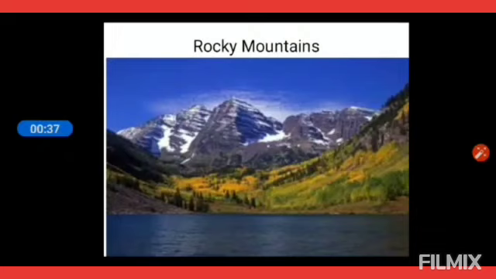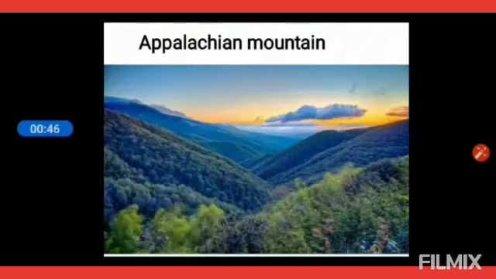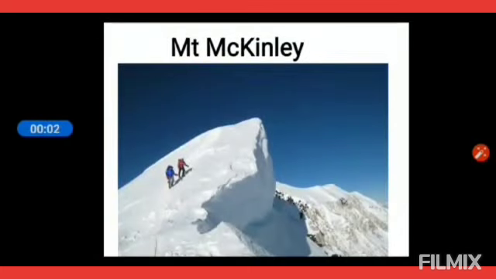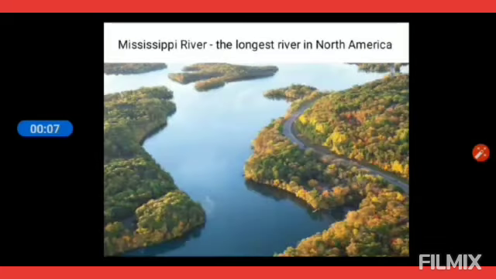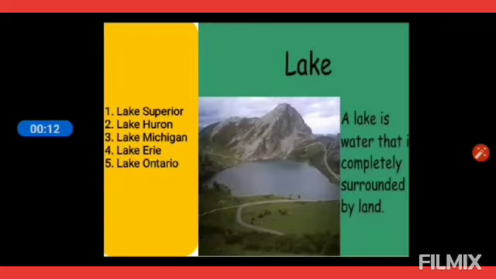The main mountain ranges are the Rocky Mountains, which run down the western side of this continent, and the Appalachian Mountains, which run down the eastern side. Mount McKinley is the highest peak in this continent. The Mississippi River is the longest river in North America. The continent has 5 Great Lakes on the border of Canada and the USA. But before that, we need to understand what is a lake.